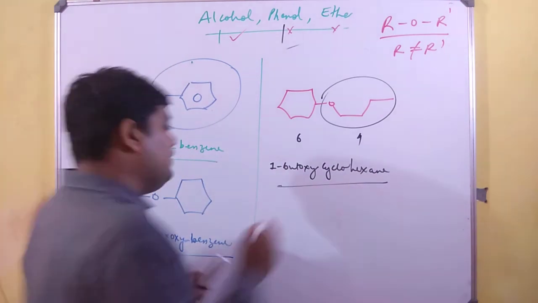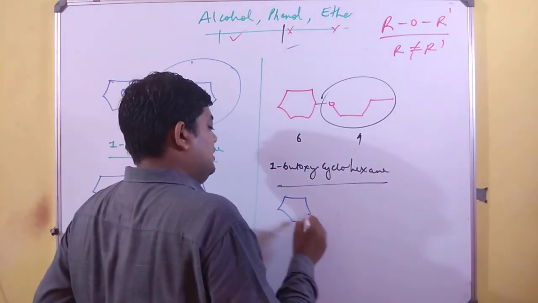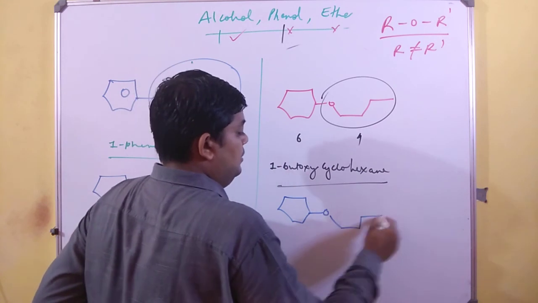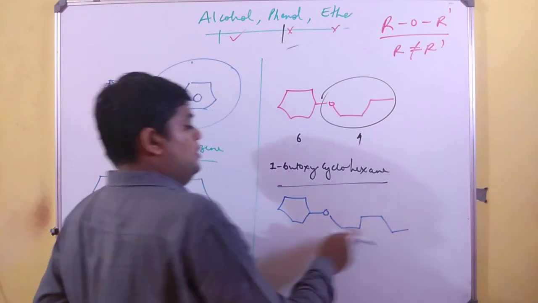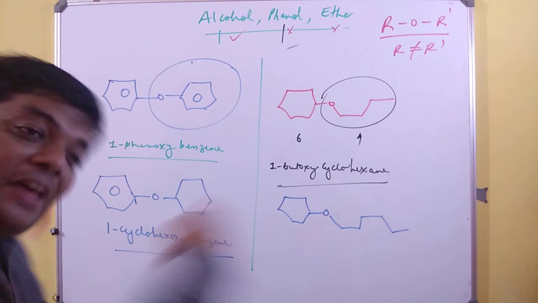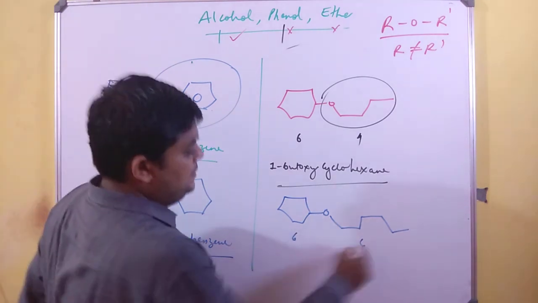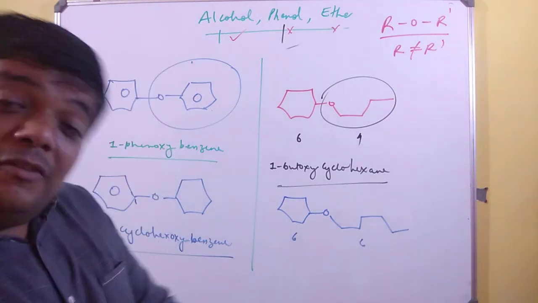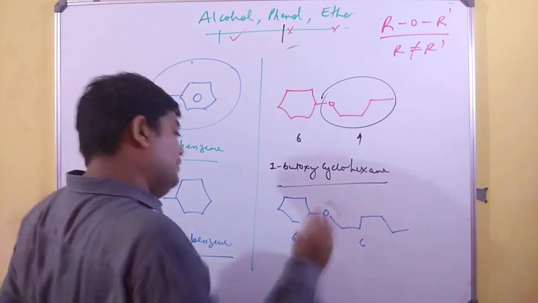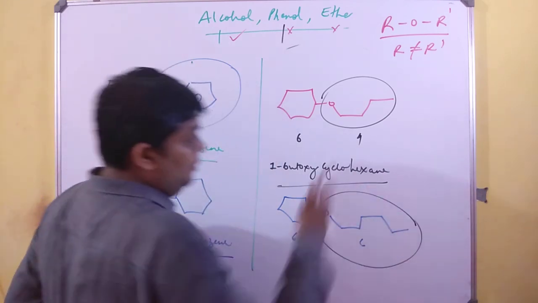Now, whenever I have a cycle with the same number of carbon as the acyclic part, 6, cyclic is always prior to acyclic.